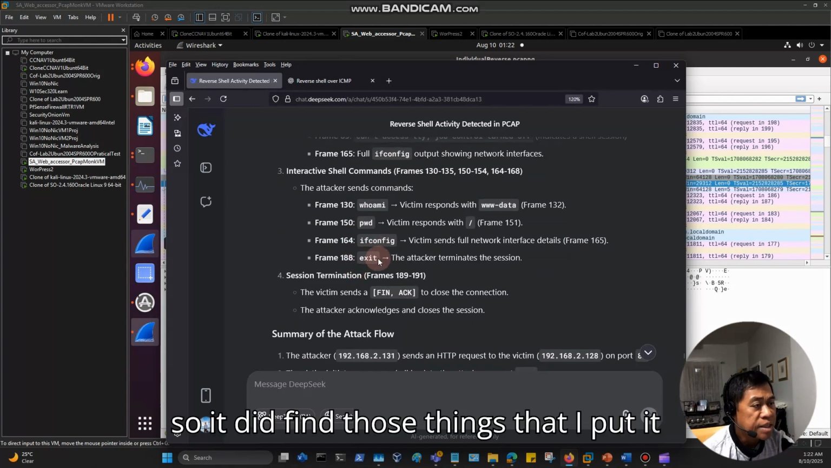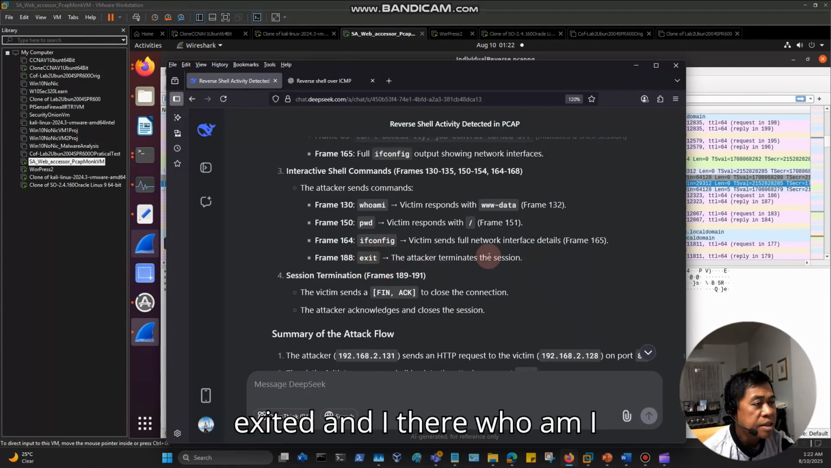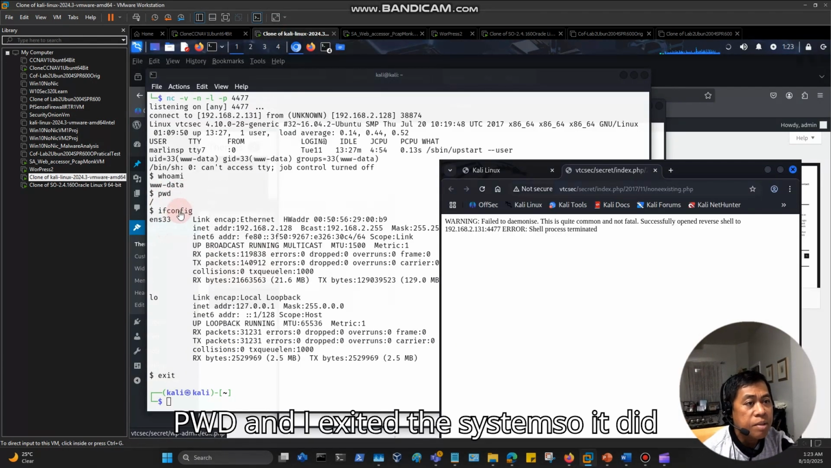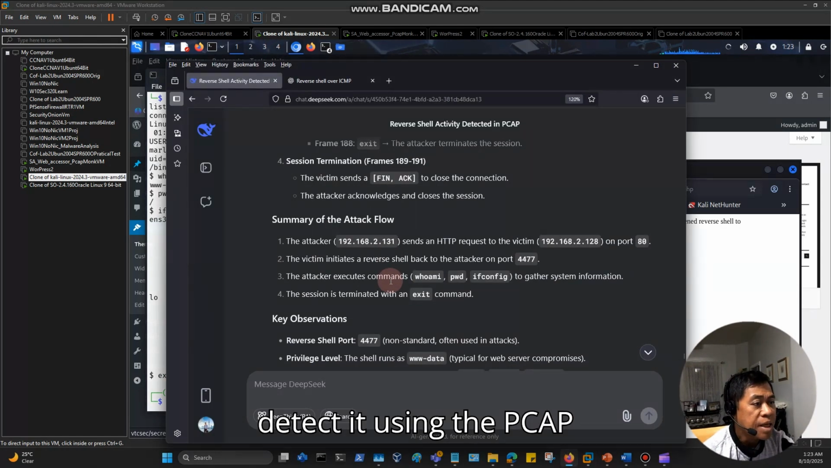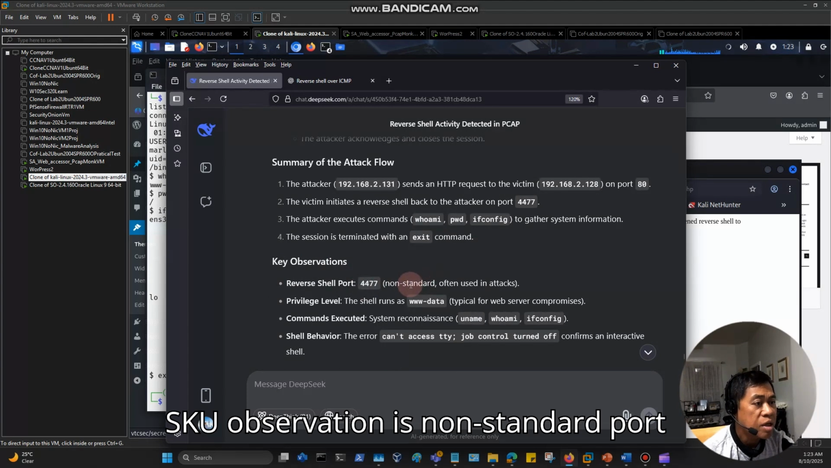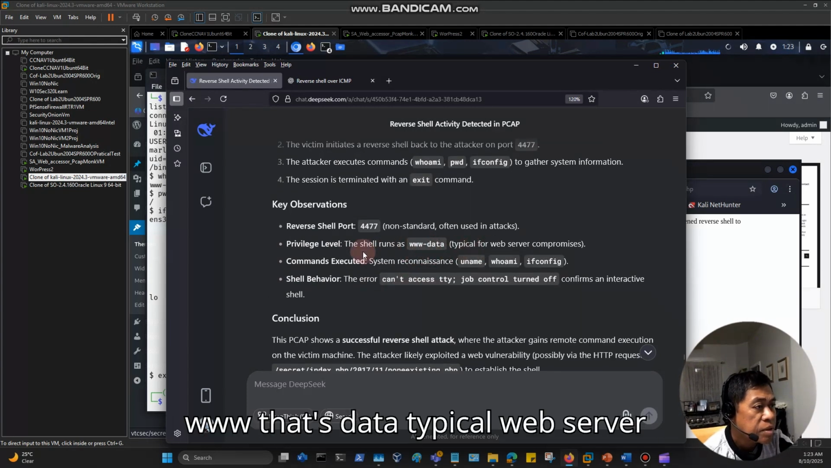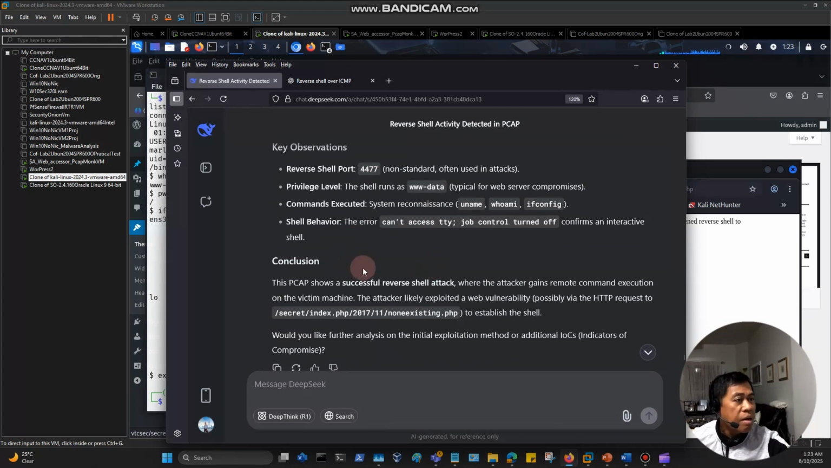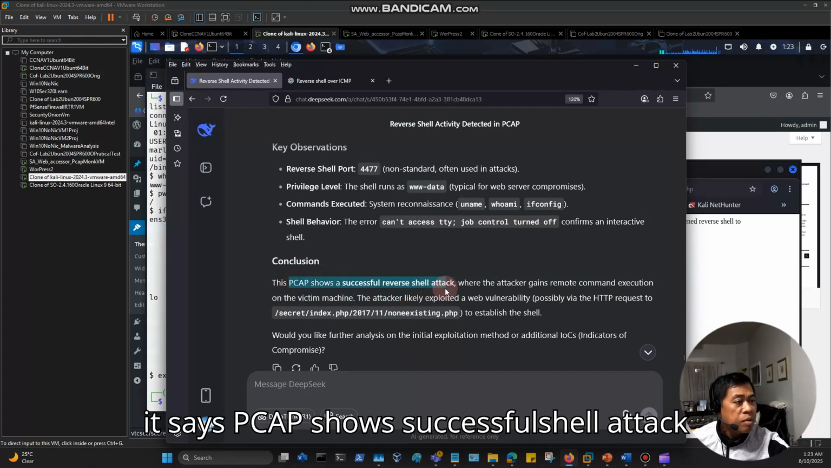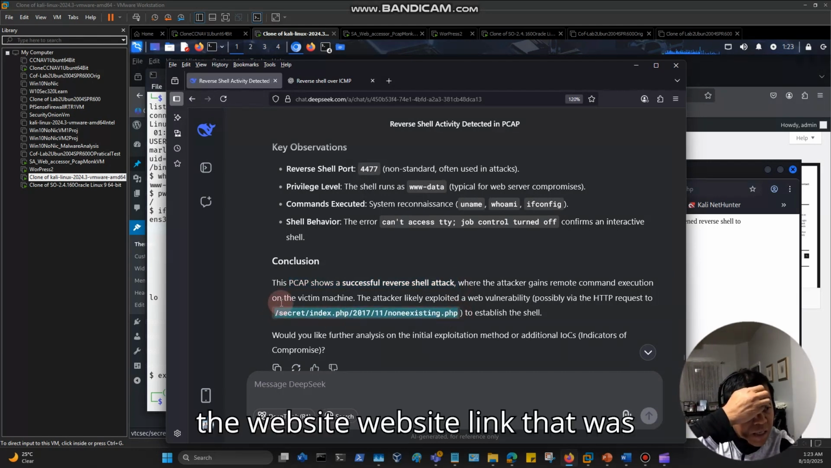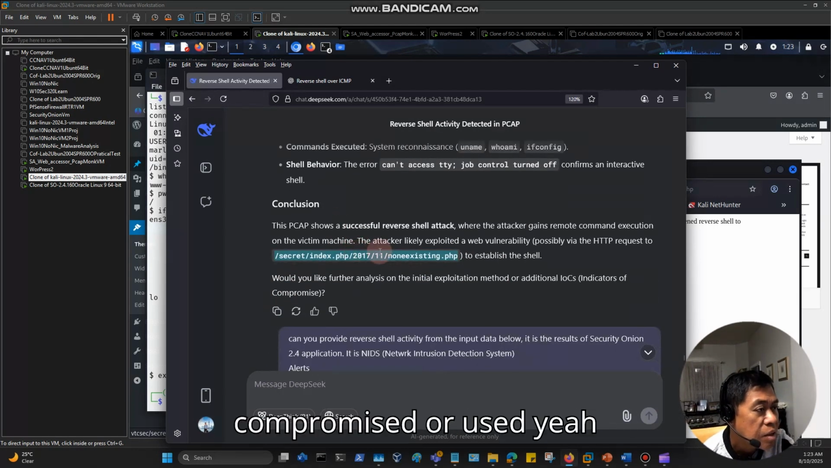So it did find those things that I put on the network and commanded, and I exited, and I ran whoami, pwd, and I exited the system. So it did detect it using the PCAP. The key observation is the non-standard port. The hacker used www-data, typical of web server compromises. Alright, and yeah, it says the PCAP shows a successful reverse shell attack. And it did find the website link that was compromised or used.